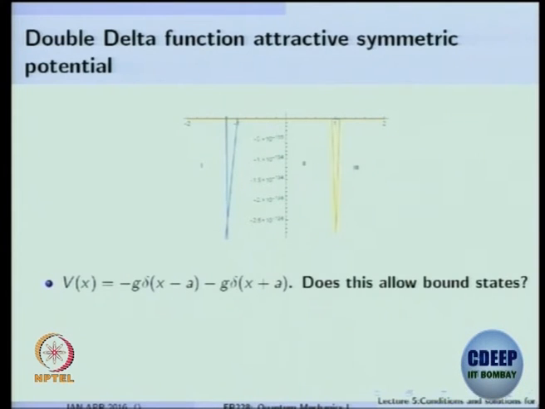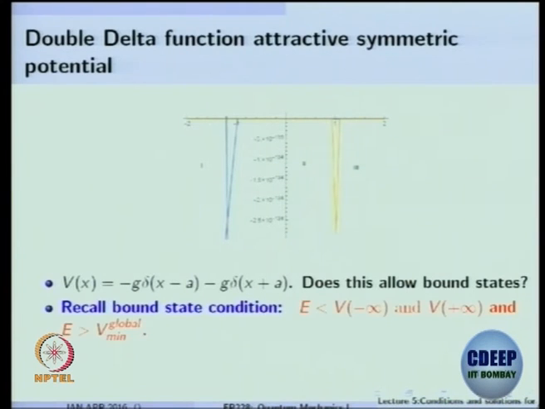The first thing you have to see is what is the global minimum. Global minimum is negative infinity. So your energy can be less than the value at plus or minus infinity. So you can have E negative, and you do get bound states. Okay. So recall the bound state condition: E should be greater than the global minimum.